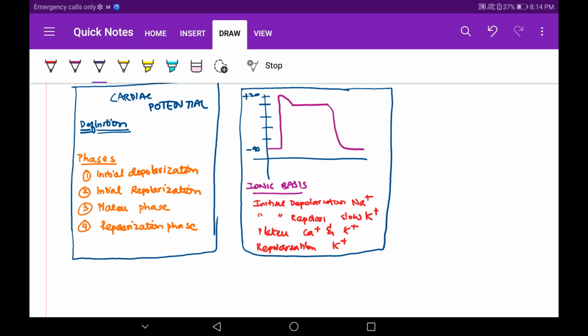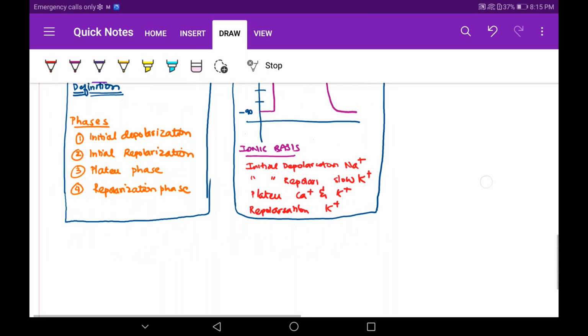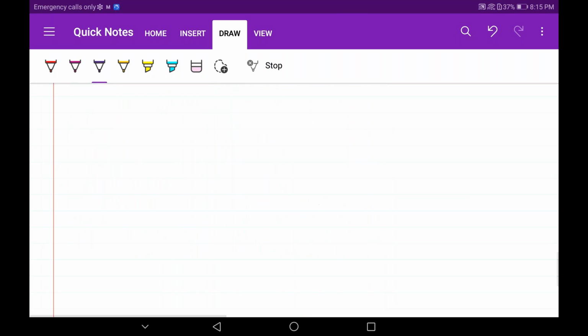This is the cardiac potential. This is how you should write in the exam. And phases, you should not just mention the phases. Inside also you should write what is occurring, how it is occurring. Okay, I think I will start. Let's just finish up with the session. Let's begin. Cardiac potential.